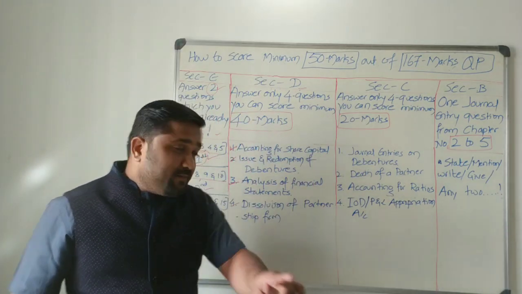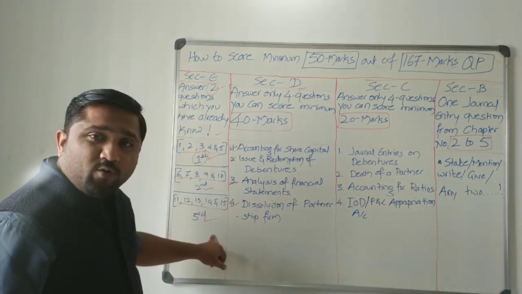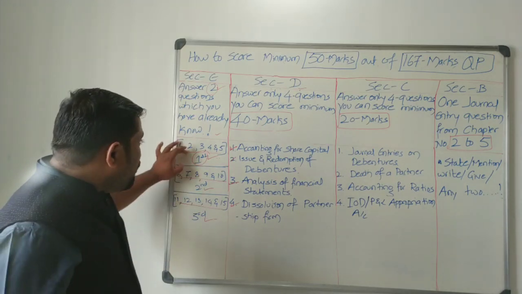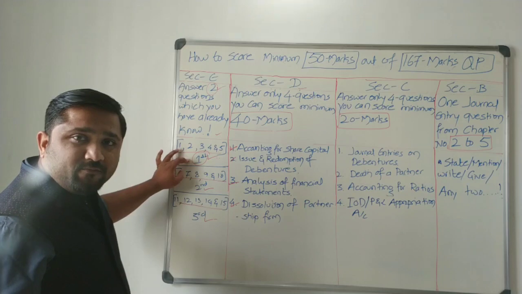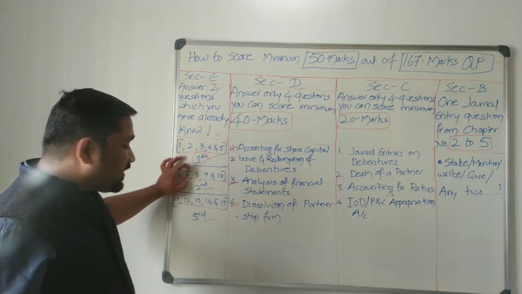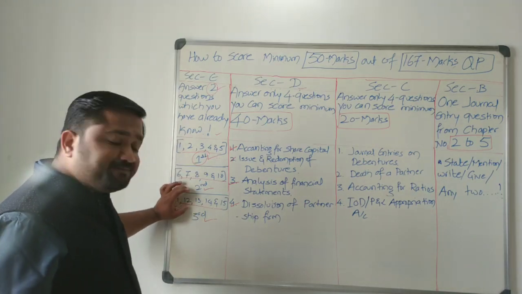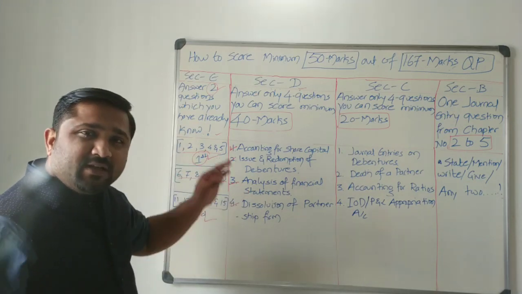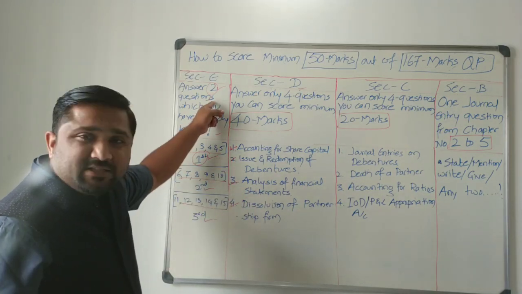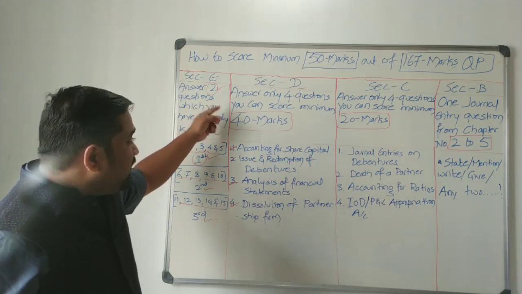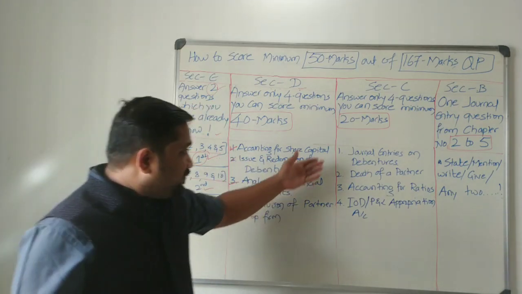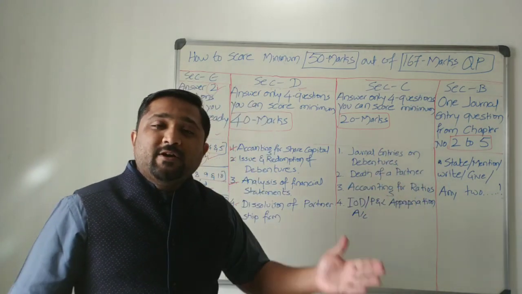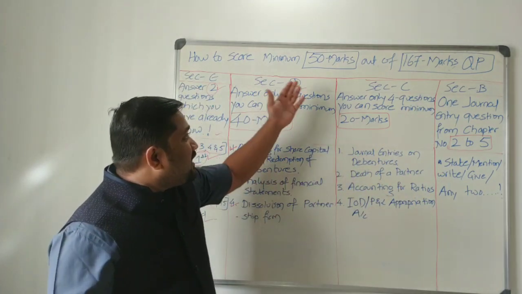I'm telling you one more time, you already know which questions are going to come in your question paper. First question from first 5, second question from second 5, third question from last 5. So prepare yourself for any 2 sets. Pakka 10 marks is in your pocket already. Prepare for these questions, and you can easily score a minimum of 50 marks.